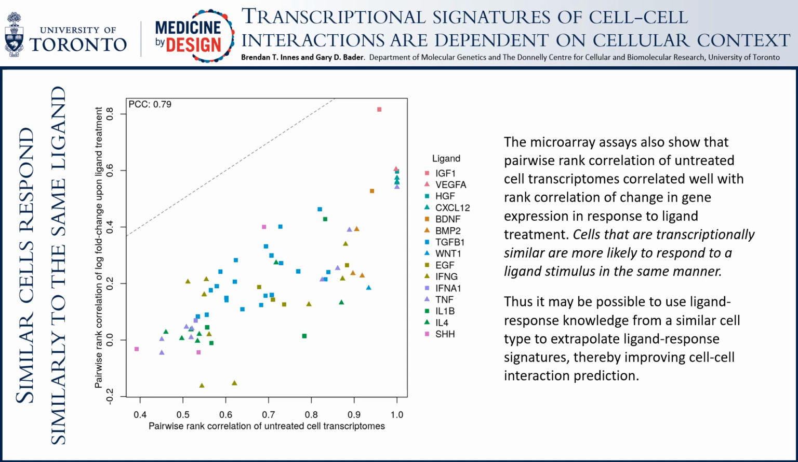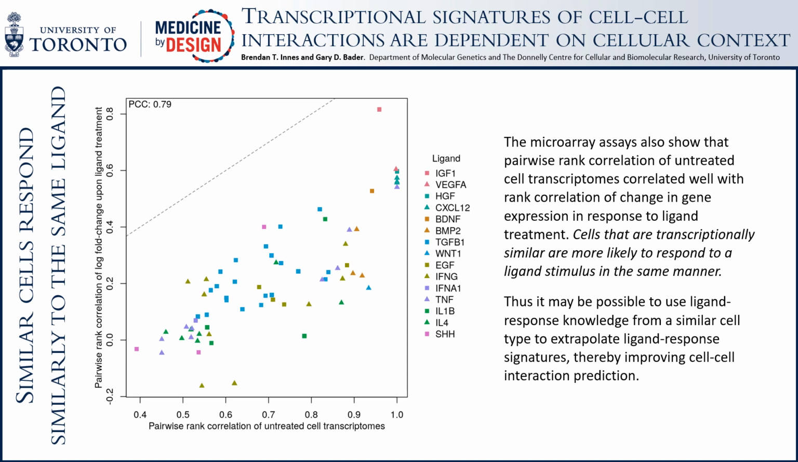So, different cell types respond differently to the same ligand. Does the reverse hold true? Pairs of cell types exposed to the same ligand were compared, both by correlating their untreated transcriptome on the x-axis and the differences in gene expression upon ligand treatment on the y-axis. The strong correlation between transcriptome similarity and ligand response suggests that similar cell types share their response to ligand stimulus.